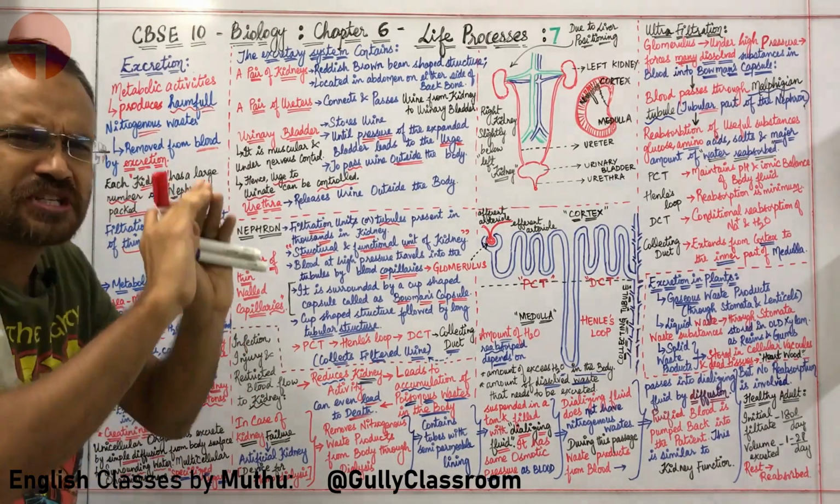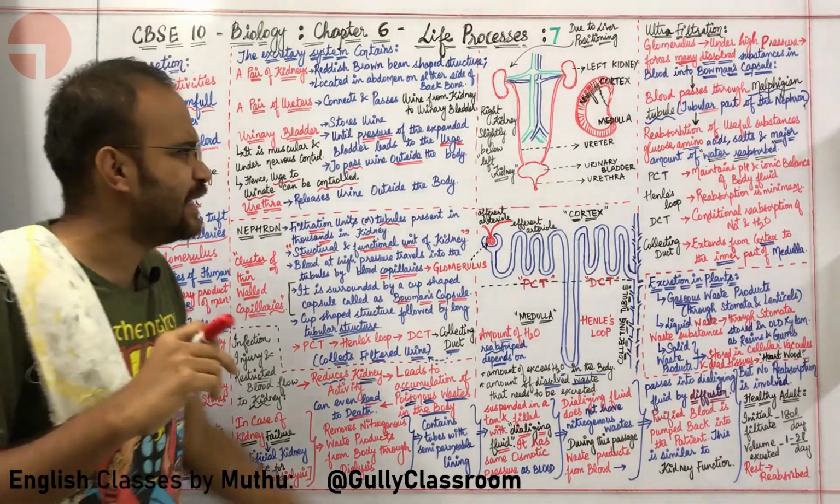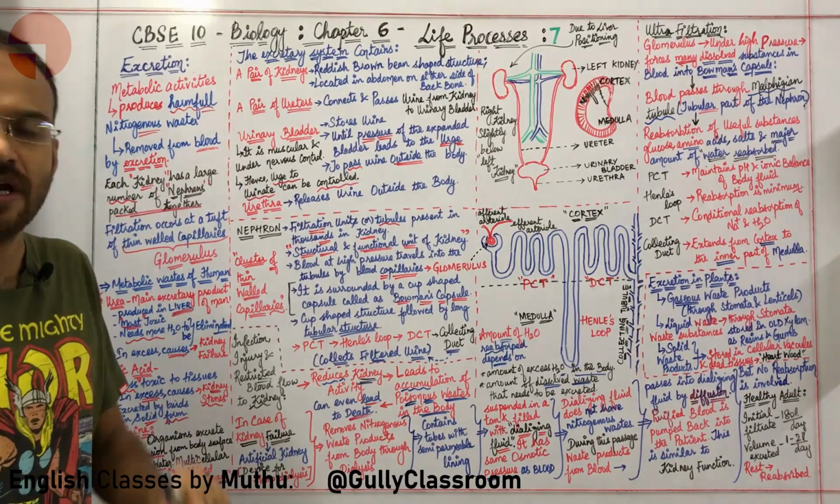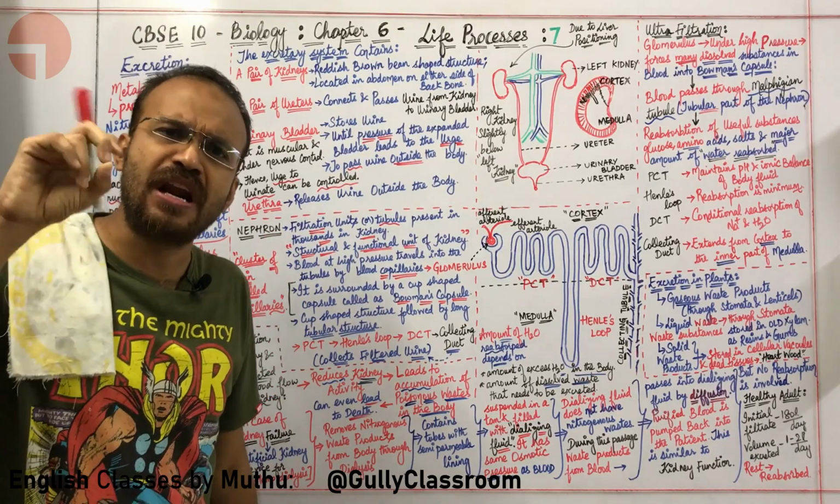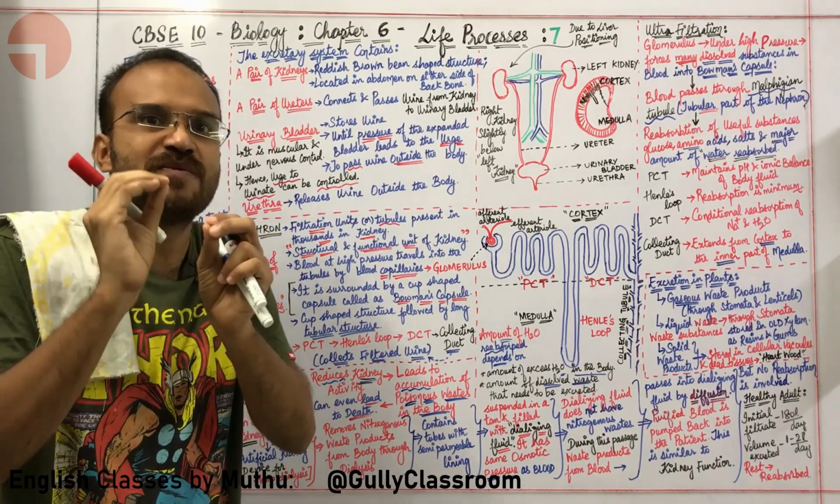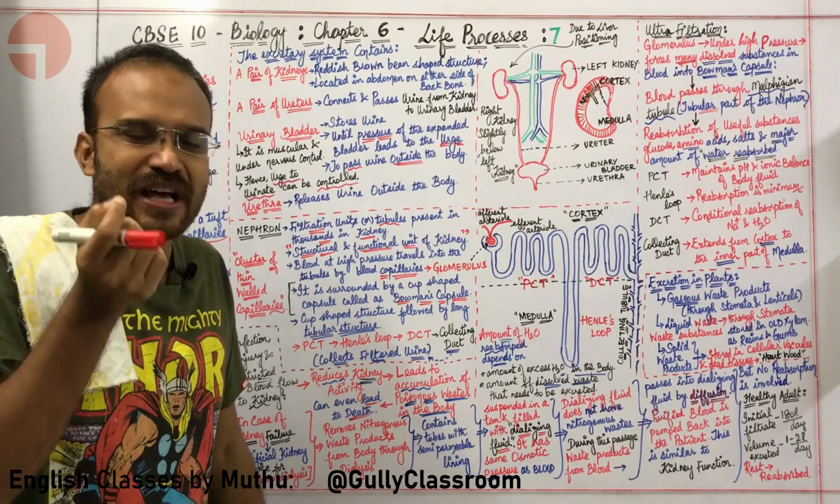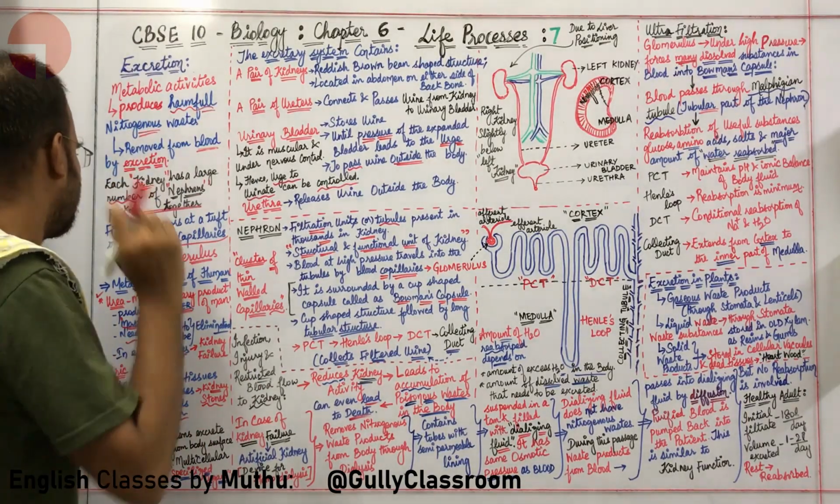Each kidney has a large number of nephrons that are packed together. Kidney is the main part of our excretory system. Okay, sir. So what is kidney made up of? Kidney is made up of a large number of small tubules called nephrons. A small part of the kidney is called nephron.